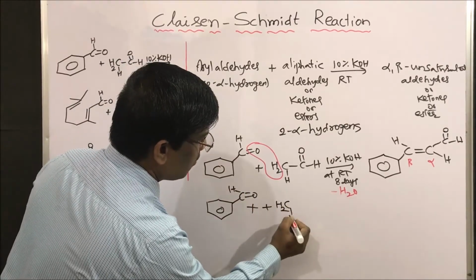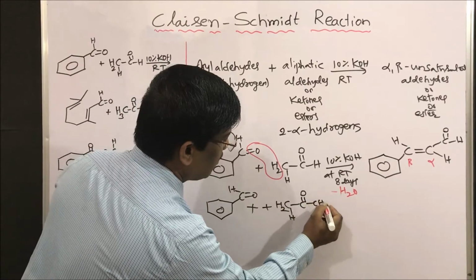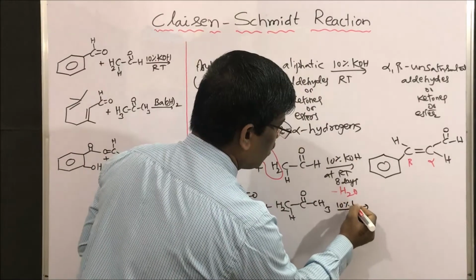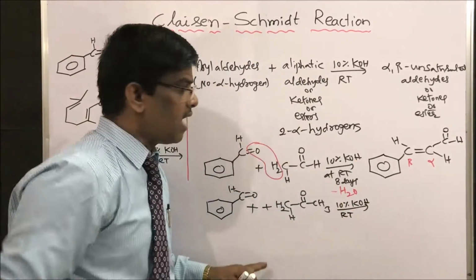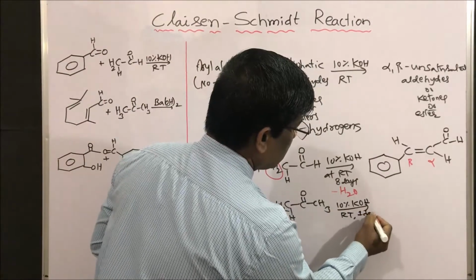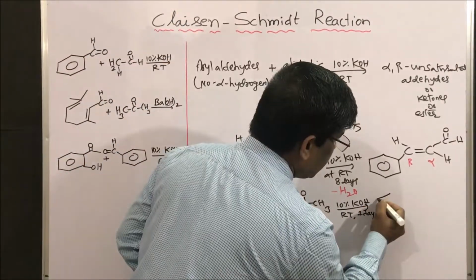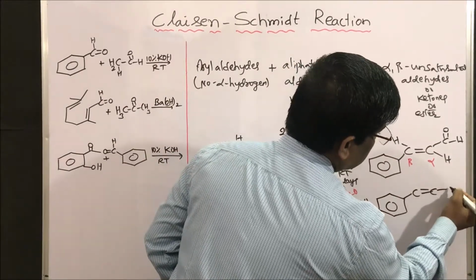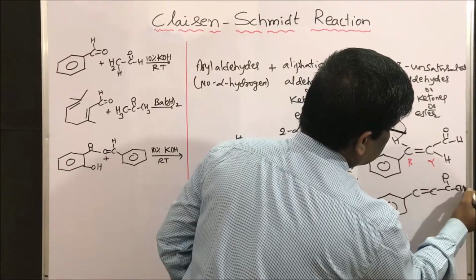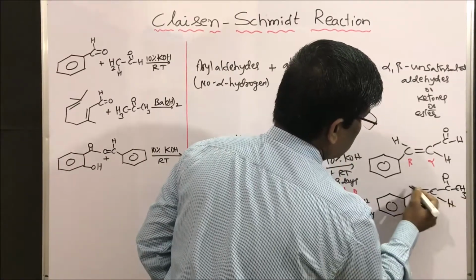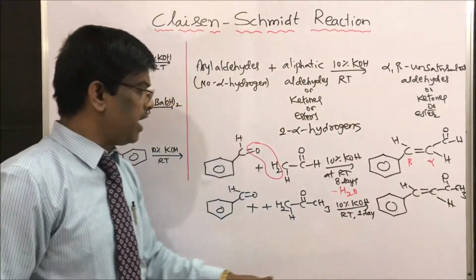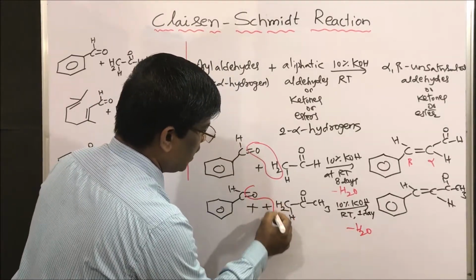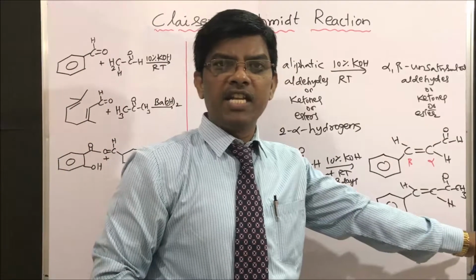Plus CH2, I am writing for the convenience like this, COCH3. What is this? This is acetone and this is benzaldehyde in presence of 10% KOH RT. I am going to get, this is 1 day only. So I am going to get benzalidine acetone. This is benzalidine COCH3, benzalidine acetone. So this is acetone. So what is happening? Minus water. Simply take out this water and we will get benzalidine acetone.